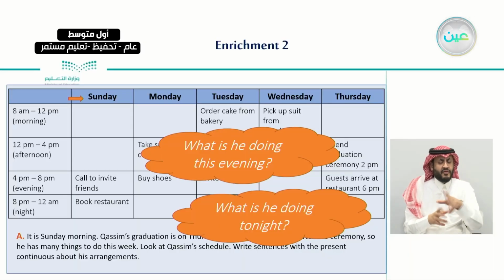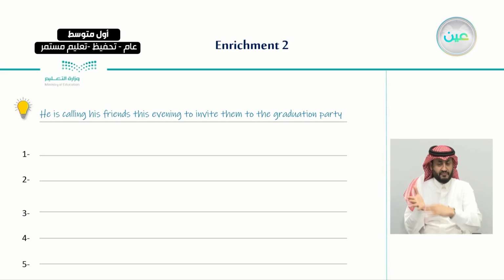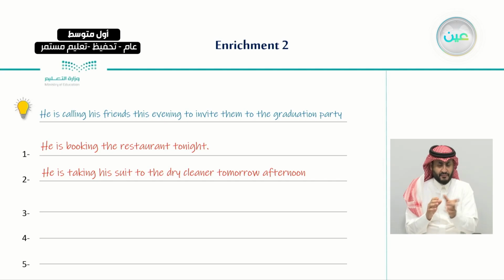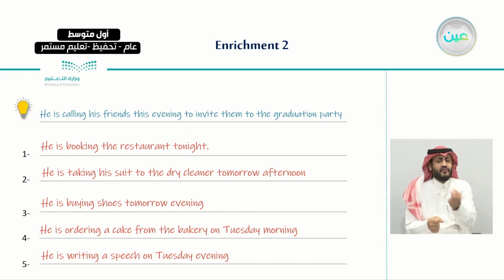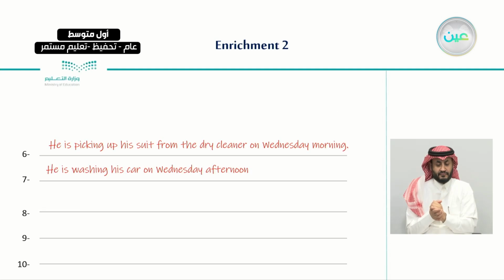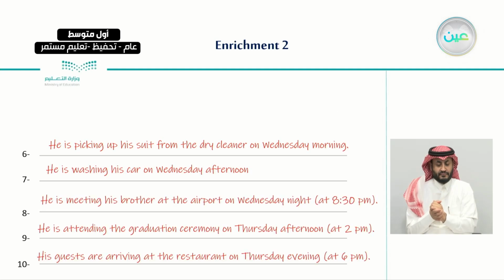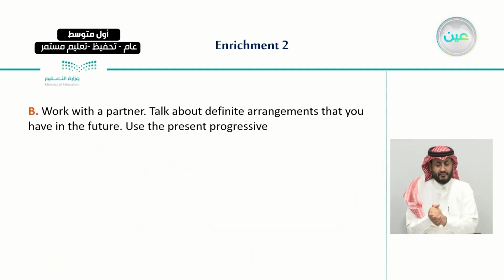And this helped us to make sentences about his arrangements according to the table. So we had a list of these phrases, as you can see here. Those sentences help us to practice the use of the present progressive when we're talking about future arrangements. So these were the answers of this exercise.